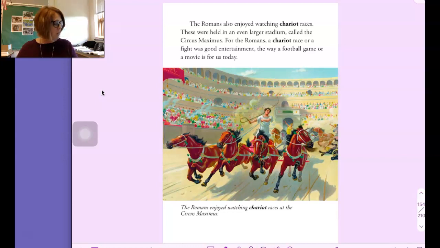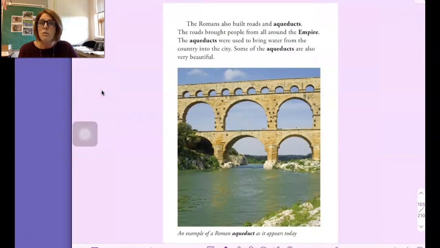The Romans also enjoyed watching chariot races. These were held in an even larger stadium called the Circus Maximus. We heard that before. For the Romans, a chariot race or a fight was good entertainment, the way a football game or a movie is for us today. The Romans also built roads and aqueducts. The roads brought people from all around the empire. The aqueducts were used to bring water from the country into the city. Some of the aqueducts are also very beautiful. That is pretty amazing, their architecture.